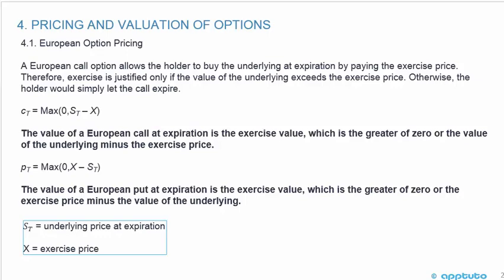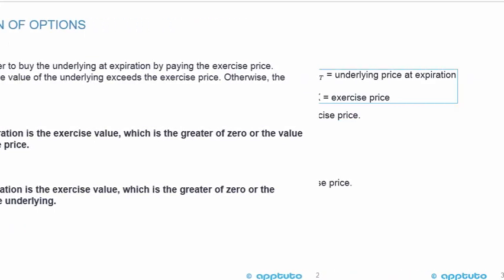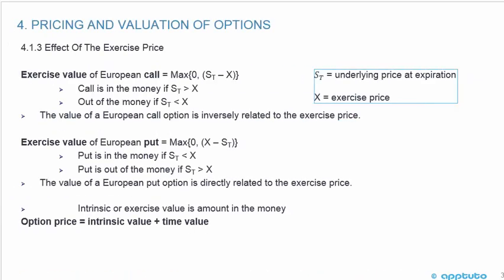So we have seen this in the previous LOS. This is a very nice review when we get into this learning outcome statement, which is to explain the exercise value, time value, and moneyness of an option. So the exercise value is the value of the call or the put at expiration, okay? A bit of a review here, but it doesn't hurt if it's your first time looking at options.